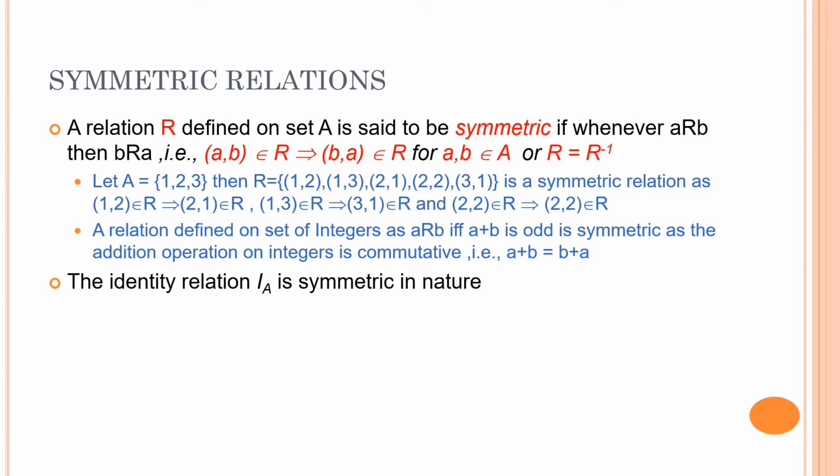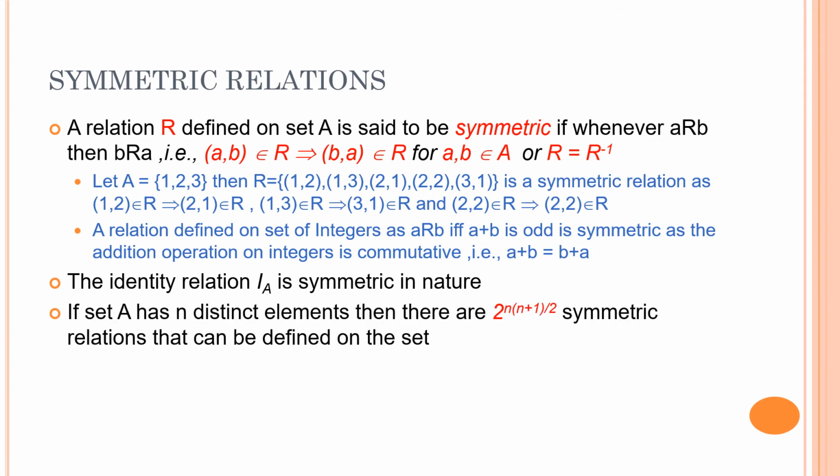Now identity relation is also a symmetric relation. Why? Because if I see the identity relation of the example that I've given here, 1, 2, 3, then the identity relation will have the pairs (1, 1), (2, 2) and (3, 3). And these pairs by nature are symmetric pairs. (A, B) is (1, 1), (B, A) is (1, 1). So the identity relation is symmetric in nature.